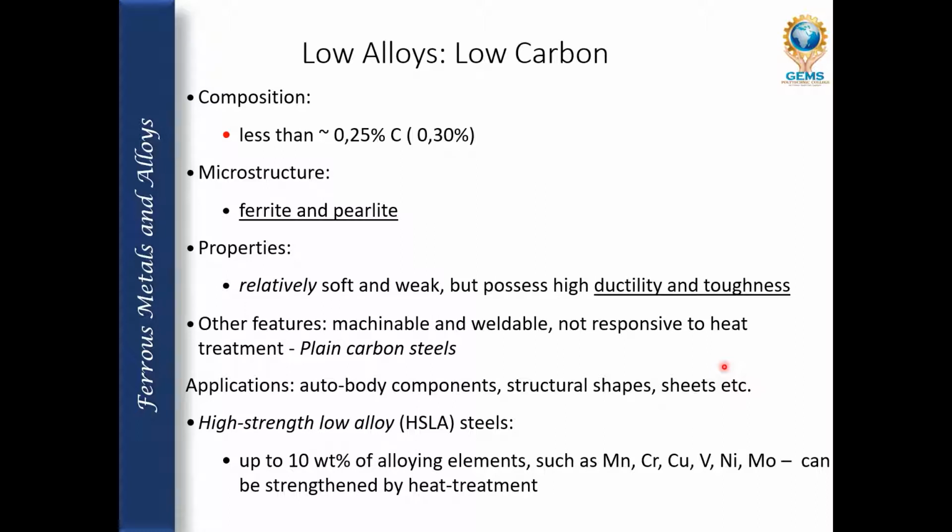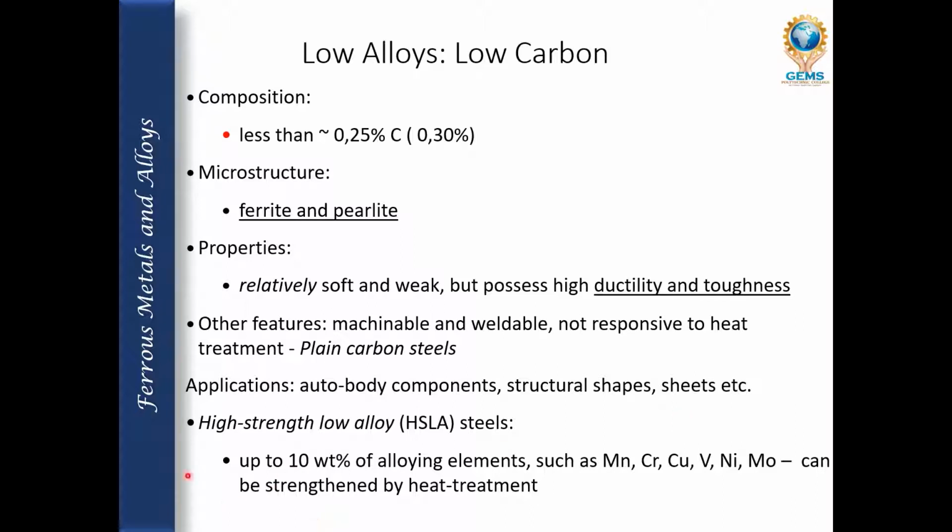Auto body components: in the automobile industry, they make body components because these are lightweight, have more durability, and can be shaped as we want. That's the reason they use it in different automobile industries, so that they can change it as they want. When they press it into a shape, it will not be brittle and is not breakable. Structural shapes and sheets can also be pressed into sheets, as well as shaped into any shape.